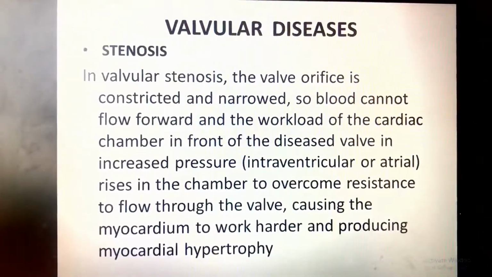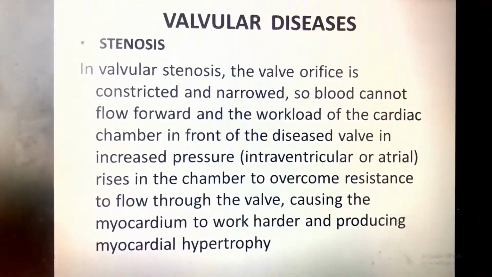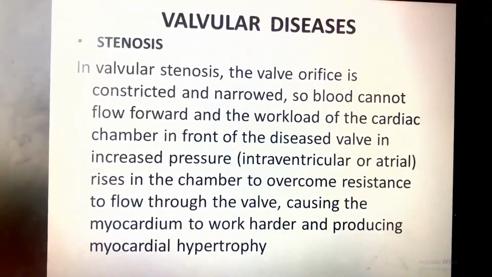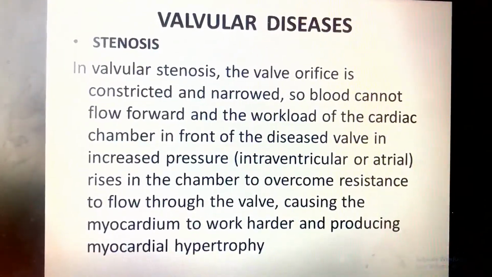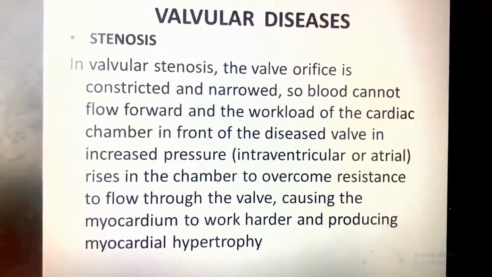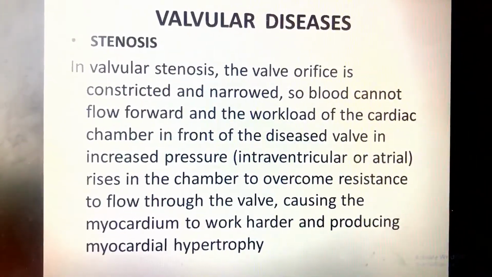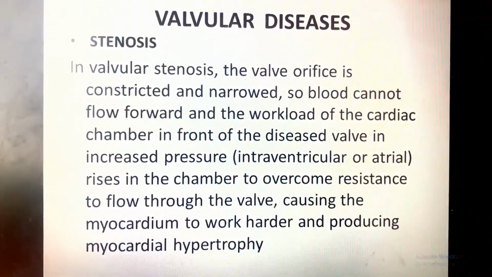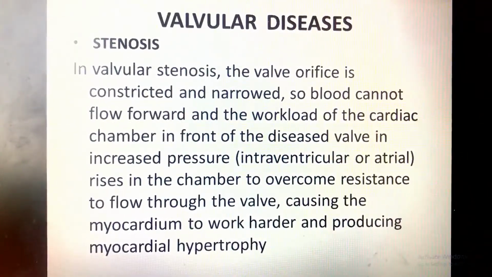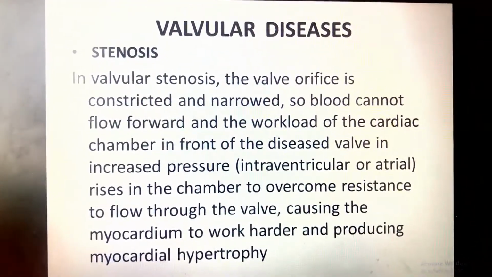Means the right ventricle will require high pressure to overcome the stenosed valve. That is why the pressure in the right ventricle will be increased. Okay, I think it's understandable with this example.